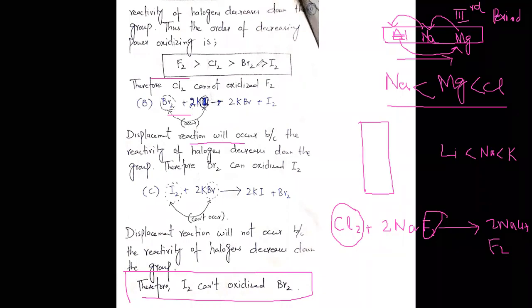Now see, bromine is single and then iodine. This reaction will happen. Now iodine and bromine cannot react because the reactivity of bromine is greater than iodine. For reaction, bromine must be in the free state, and the iodine must be in a compound state. So in this case, no displacement reaction will occur. Therefore, I2 cannot oxidize Br2.